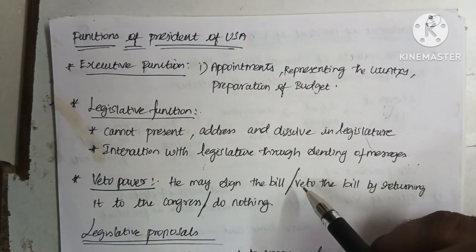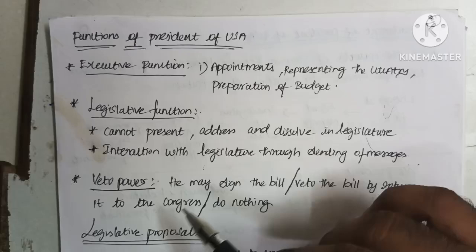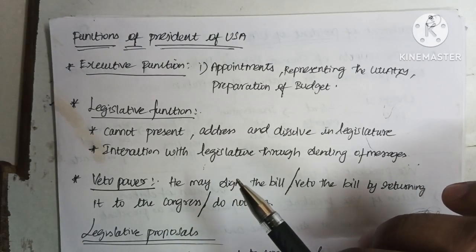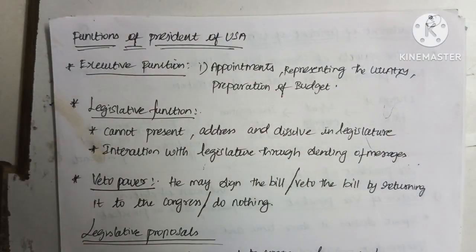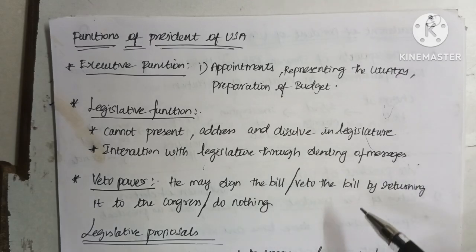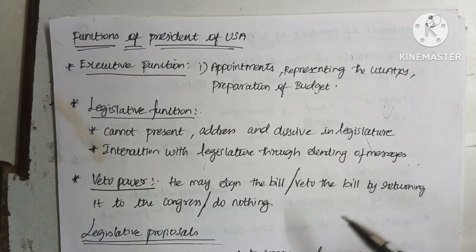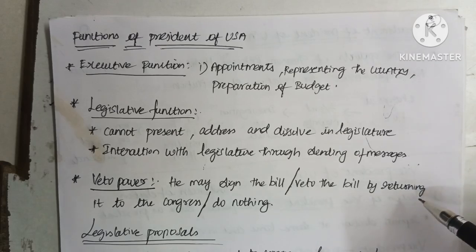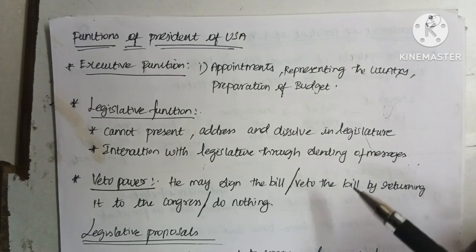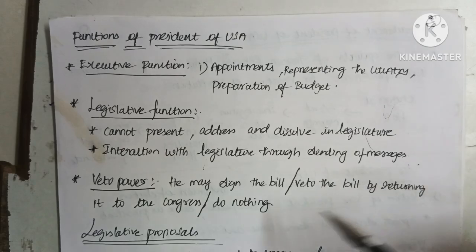Likewise in India, he may veto the bill by returning the bill to the Congress. So he can choose the option of returning the bill to the Congress for consideration. But here he only has a qualified veto, which means that the legislature can again pass the bill by a two-thirds majority, and then make the bill passed. So it is only a qualified veto. The president cannot perform an absolute veto. Only a qualified veto is performed by the president of the USA.